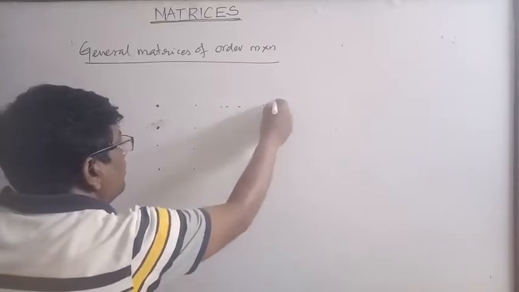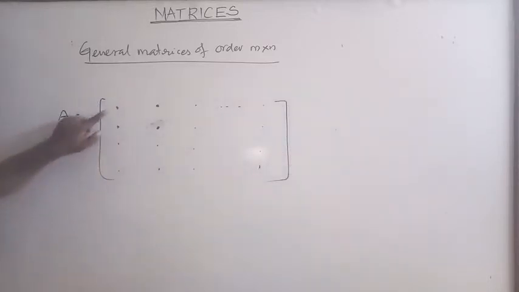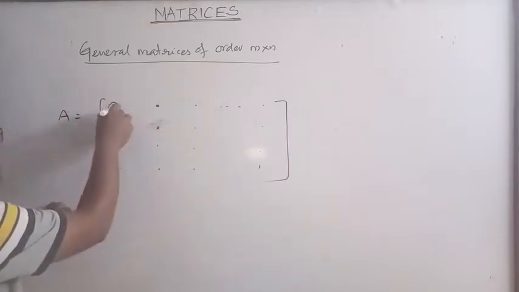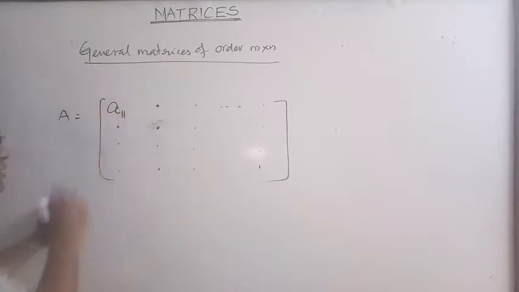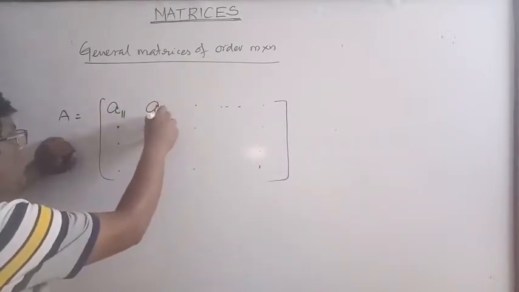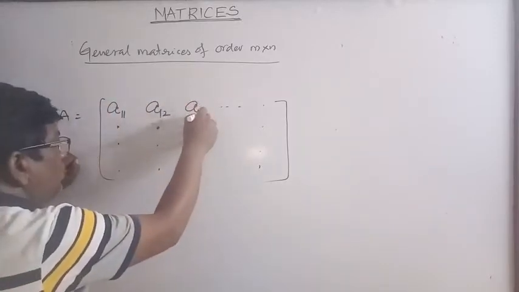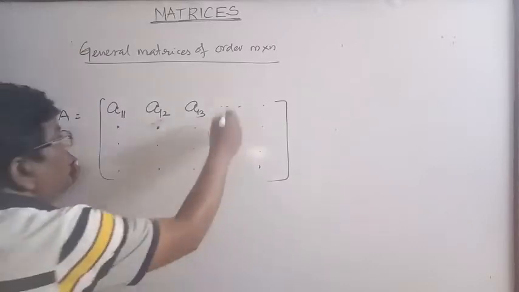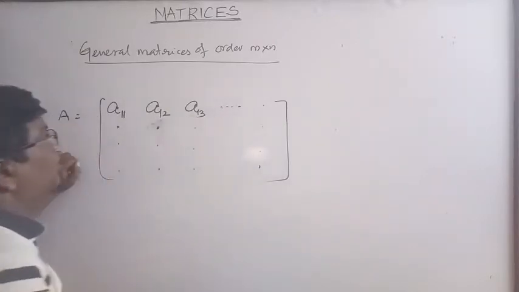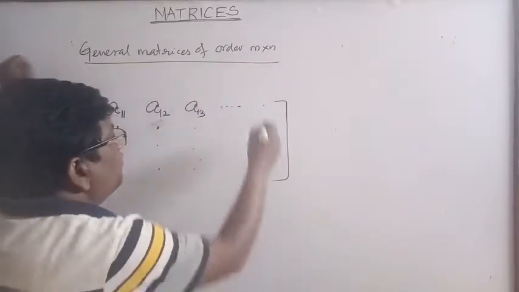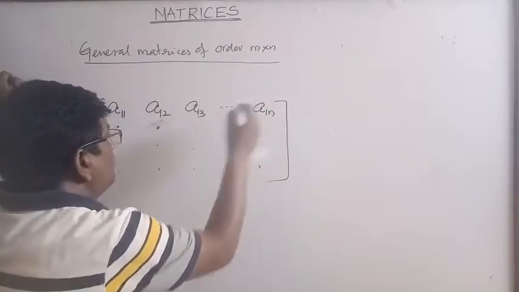Now what is the position of this element? This is first row and first column. So its element symbol is a11, meaning first row, first column. This is a12, first row, second column. This is a13, first row, third column. The number of columns is n, so first row, nth column.